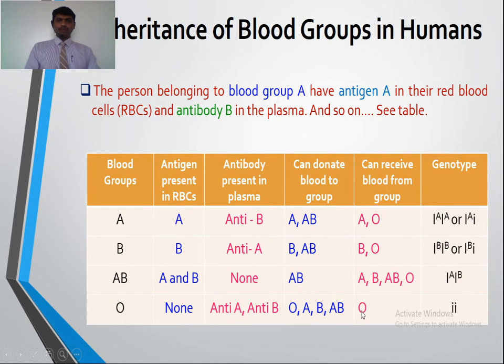He can donate blood to any blood group type, A, B, AB and also O.